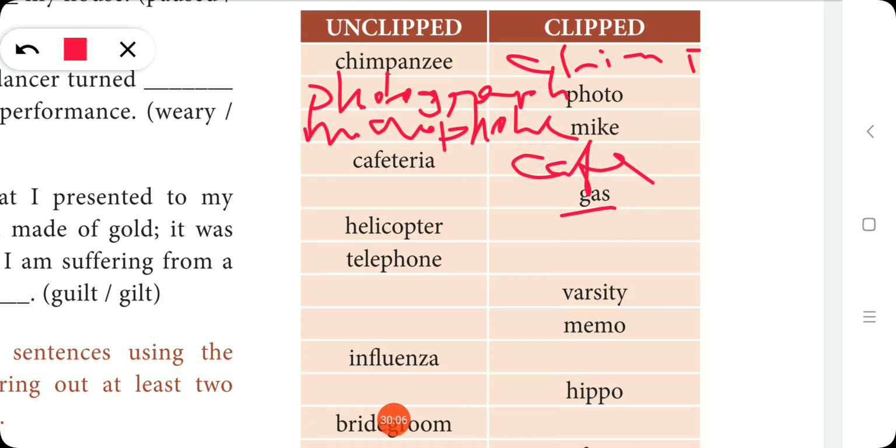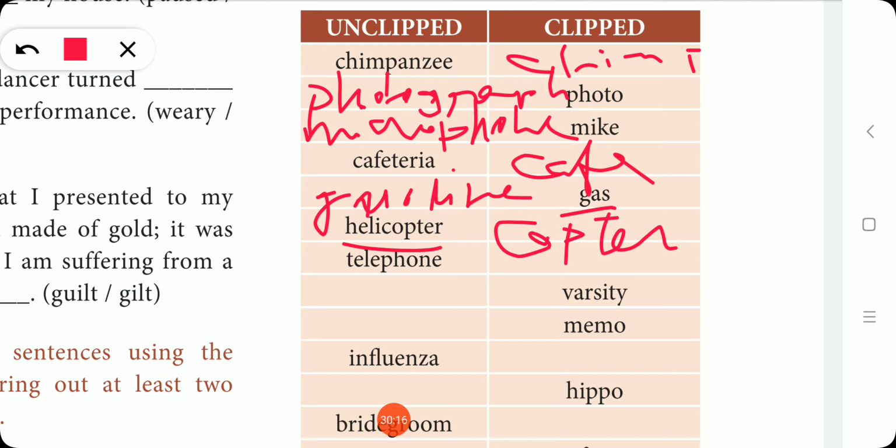Gas, the clipped word: the unclipped form is gasoline. Helicopter: the clipped form is copter. Telephone: the clipped form is phone. Varsity, this might be a new word for you, is a clipped form of university.